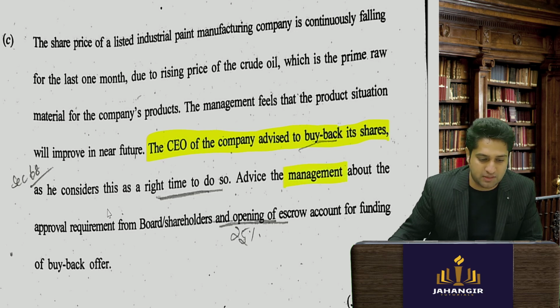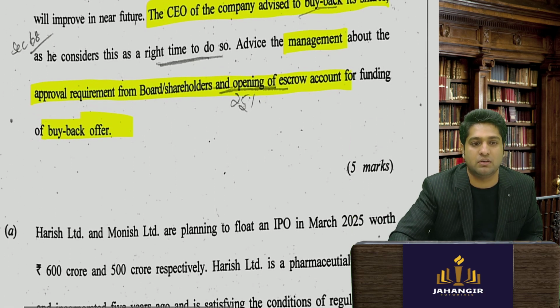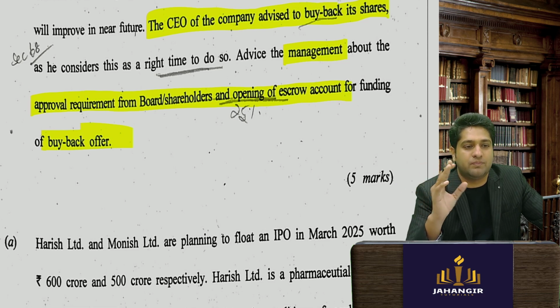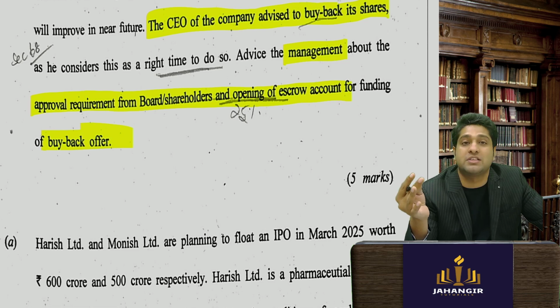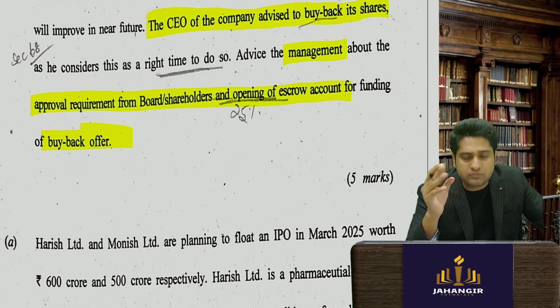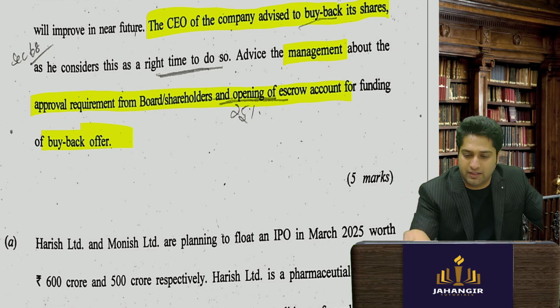Advise the management about the approval requirement of this and the escrow account. Such a simple question they have asked, 5 marks has been given to you. What is the approval requirement? Board resolution, how much can the board approve? Special resolution, how much can the company approve? And the escrow account. This is given in your Buyback Regulations 2018, read with sections 68 to 70.